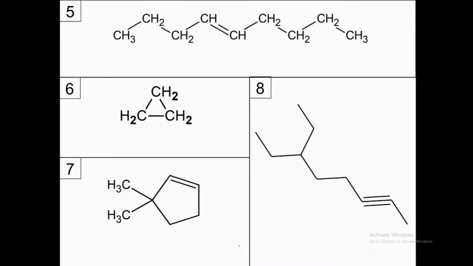Can you guys name compounds 5, 6, 7 and 8? Okay, so this is 4-nonene. Why 4-nonene? Because it contains 9 carbons if you count the numbering, 1, 2, 3, 4, 5, 6, 7, 8 and 9, and there's a double bond at position 4, that's why we call it 4.